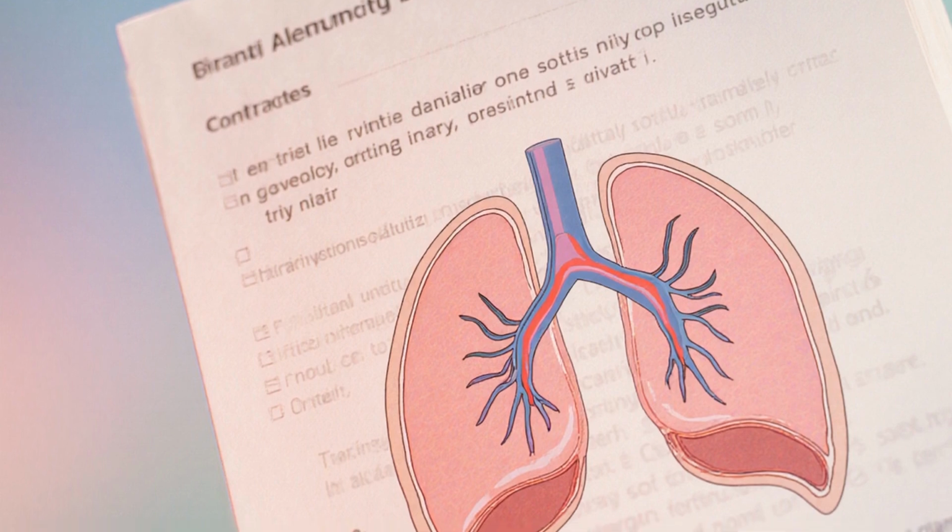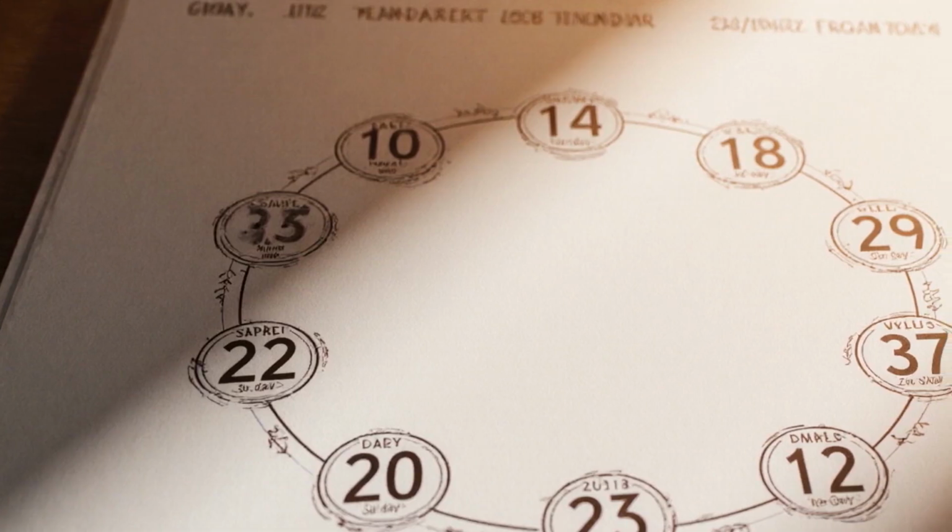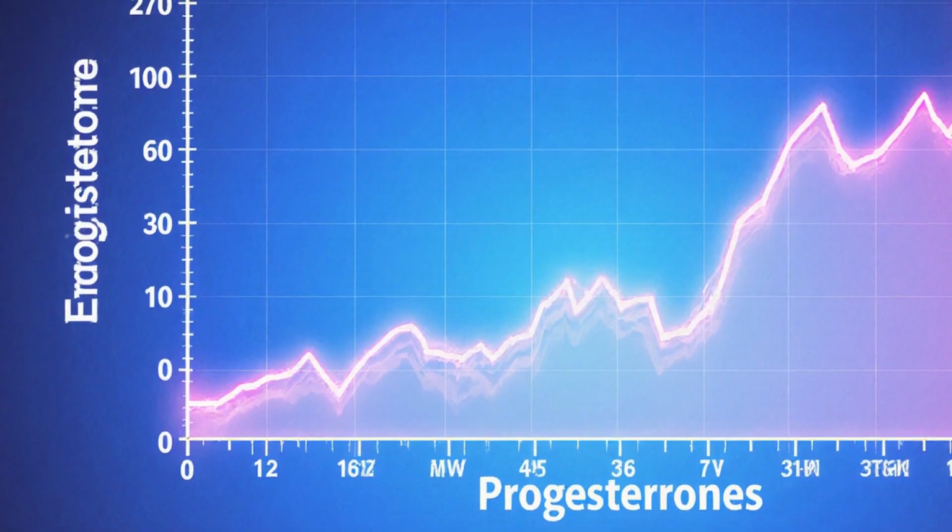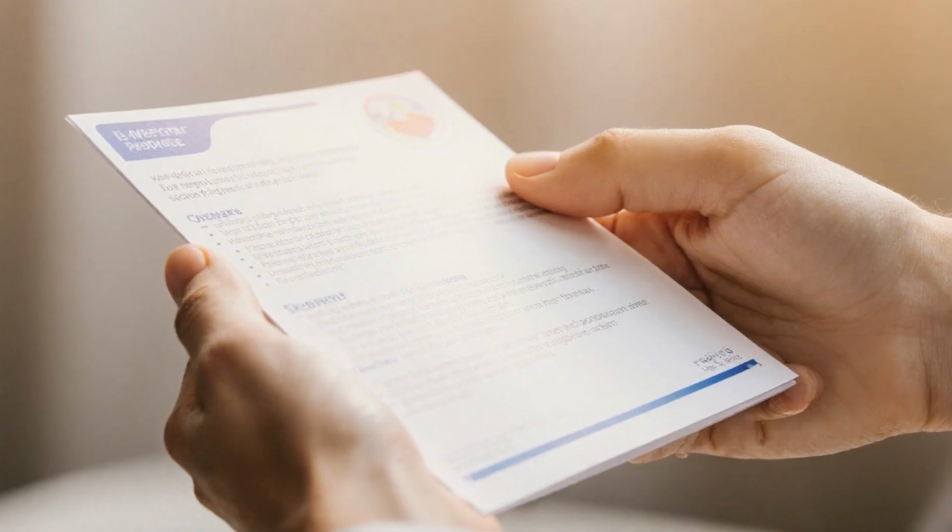Breast tenderness and size changes can occur due to hormonal fluctuations. These symptoms are often cyclical in nature. These changes are frequently linked to menstrual irregularities. Hormonal shifts during the menstrual cycle can affect breast tissue. Estrogen and progesterone levels play a key role in these breast changes. Consult a healthcare provider for persistent or concerning breast symptoms.